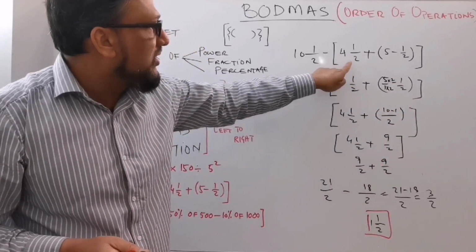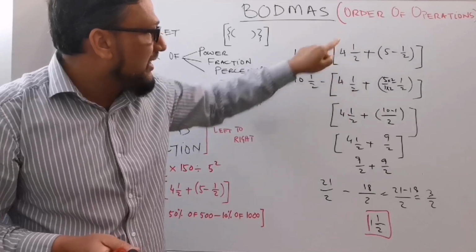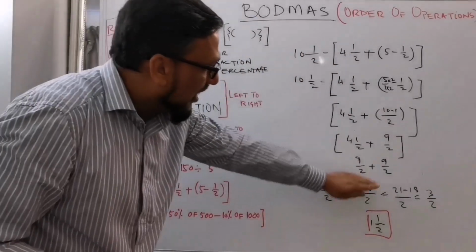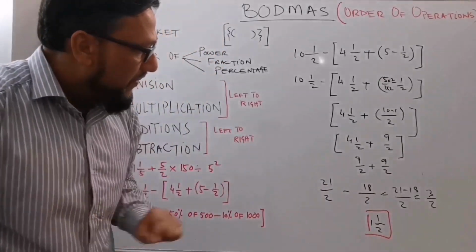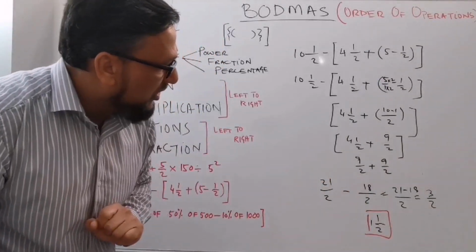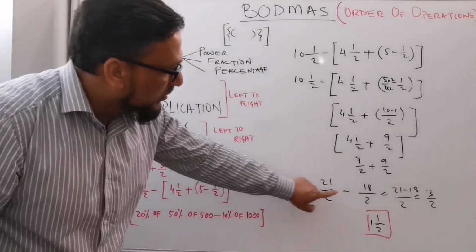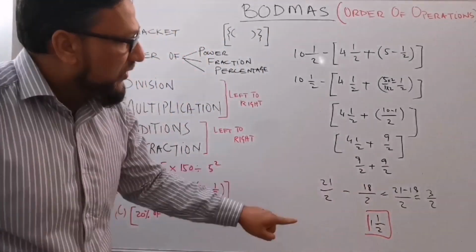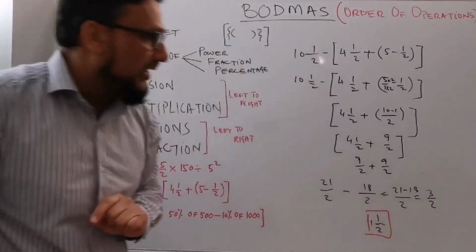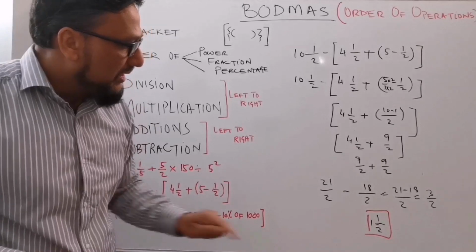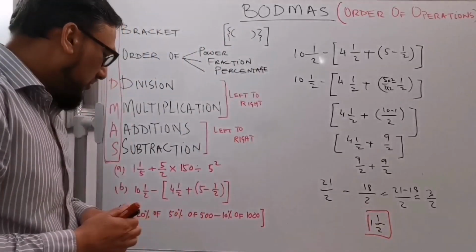And then 4 times 2 is 8 plus 1, 9, 9 over 2. So 9 over 2 plus 9 over 2, to get the denominator 2, is 18 over 2. So I simplify 21 over 2 minus 18 over 2, which is 3 over 2, and the final answer as a proper fraction is 1 whole number 1 over 2.